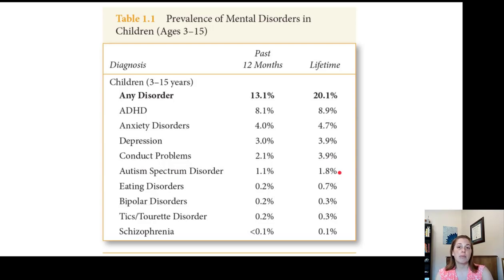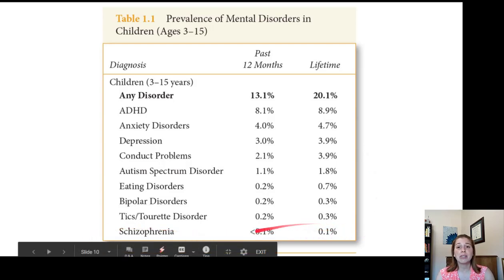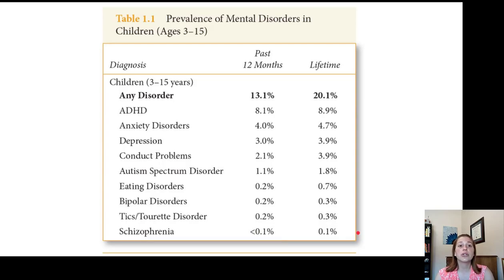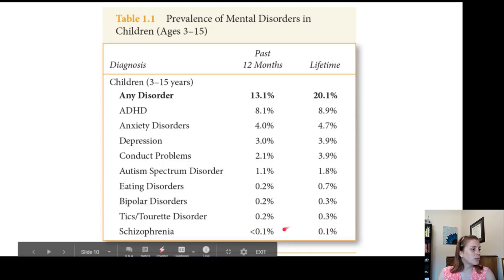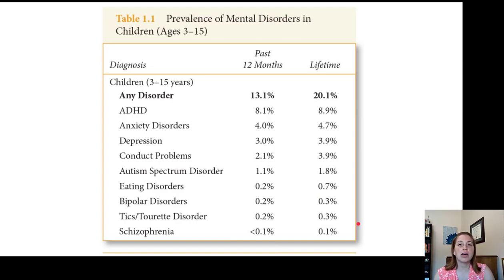So while we talk a lot about autism, only 2 in 100 children will have autism. Those are pretty staggering rates, but at the same time, it's not as prevalent as these other disorders. I think it's really interesting to think about that. Even schizophrenia is way down here at 0.1%. So unfortunately this is a disorder that we're not going to talk about. We're probably not going to talk about basically the last 3 disorders in this class, just because they are a lot less prevalent.